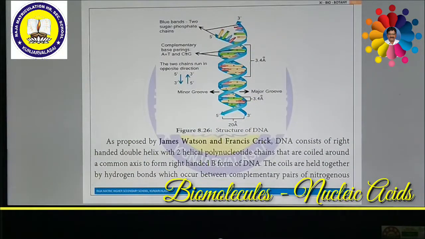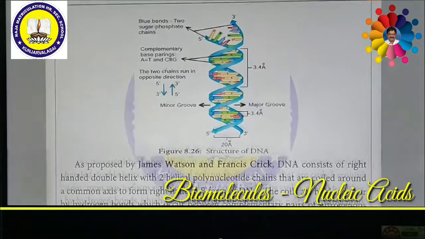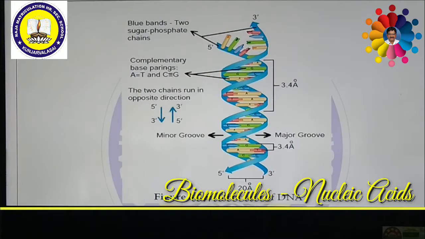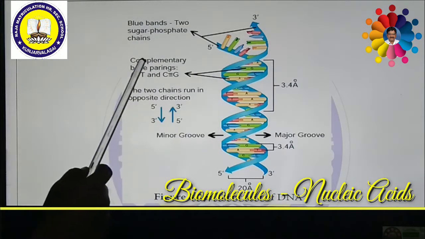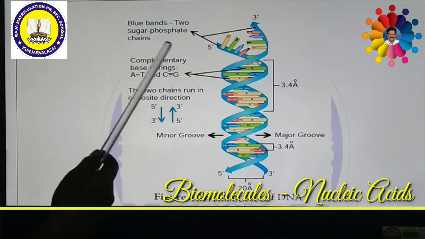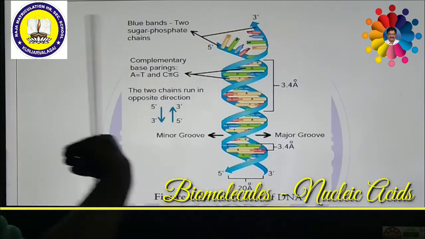See here, look at the picture. This picture will help us understand the double helix model of DNA, which was proposed by Watson and Crick. This is also called B-DNA. So how is this DNA formed, as we discussed earlier? The purines and pyrimidines form the nitrogenous bases. Purines like guanine and adenine, and pyrimidines like cytosine and thymine, are linked together.